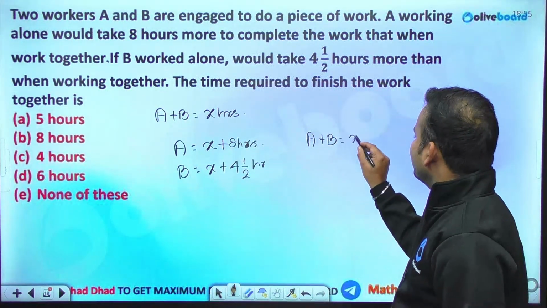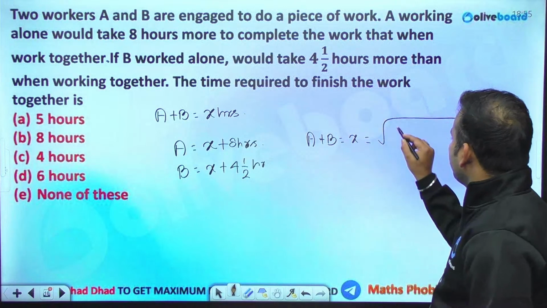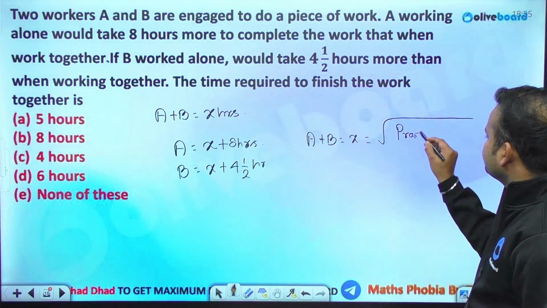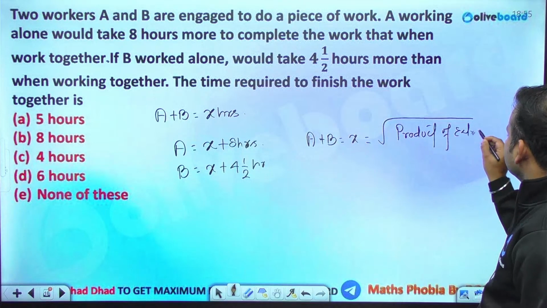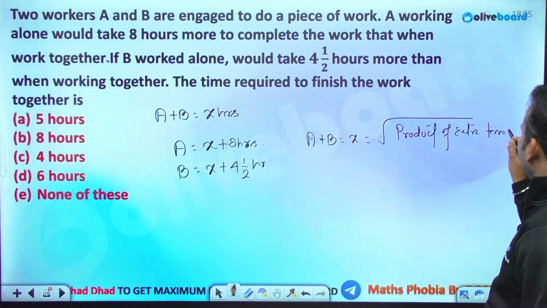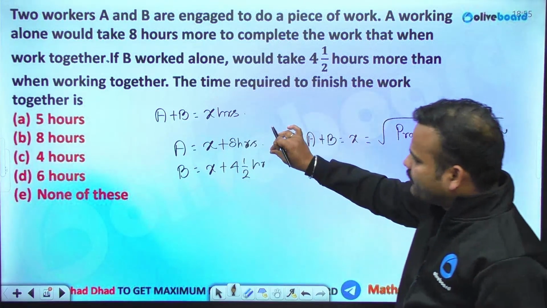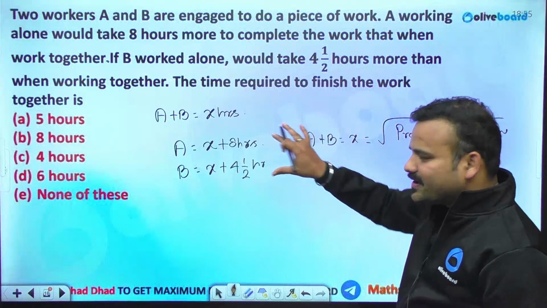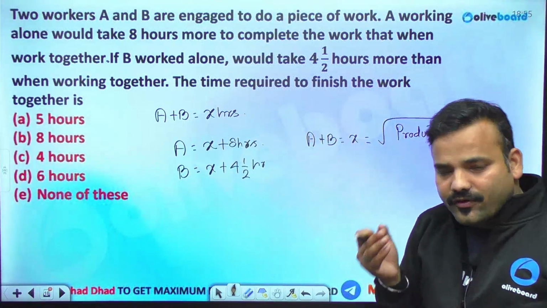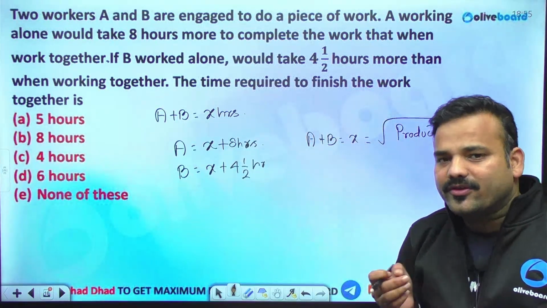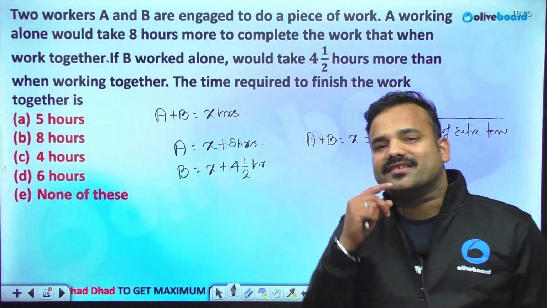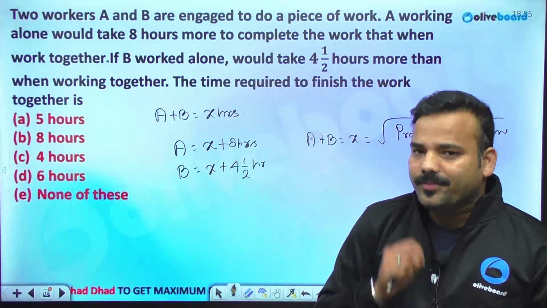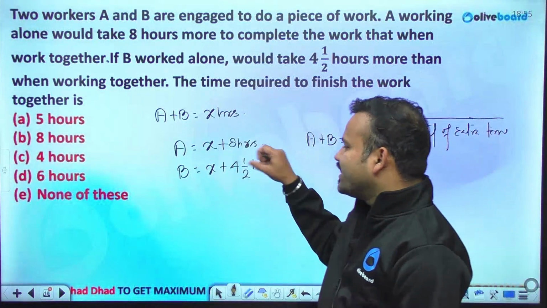The value of X will be under root of the product of extra time. Or else you take the LCM of X plus 8 and X plus 4.5. From there you will be getting a quadratic expression and will be solving for the value of X. You will be having one value of X positive as well as negative. Take the positive value, that will be the answer. Fine. So one method is solving the quadratic.